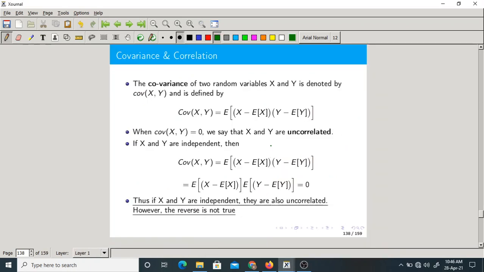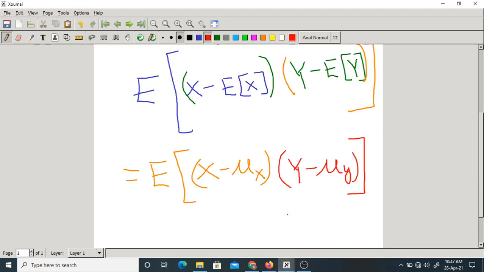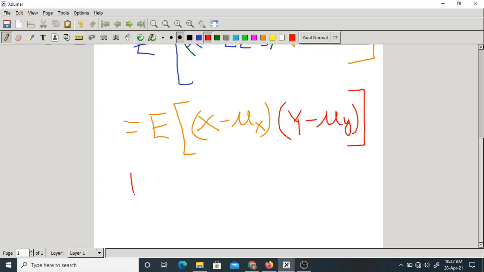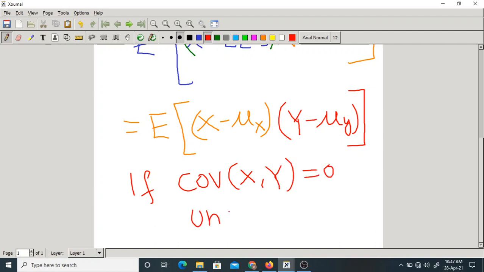Now, when the covariance of x comma y equal to 0, we say that they are uncorrelated. Please make a note of this point. What point I am saying? If the covariance of x comma y is 0, then they are said to be uncorrelated. Is it okay?